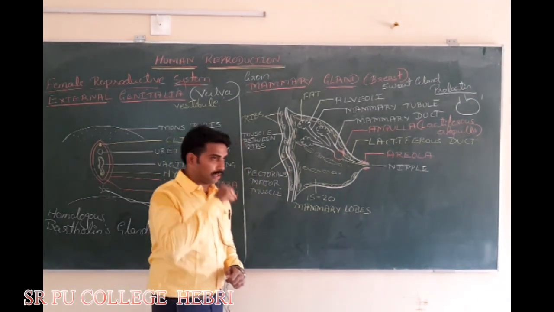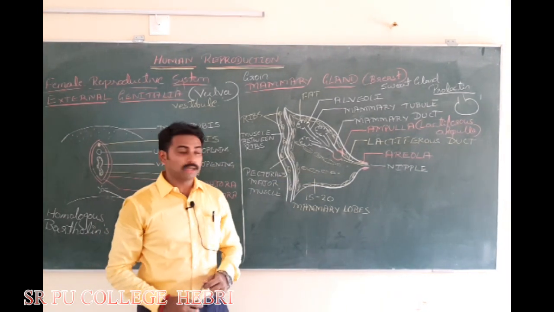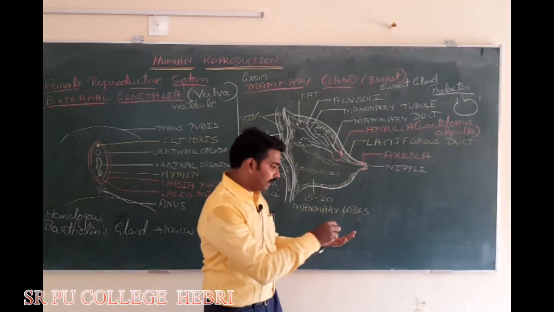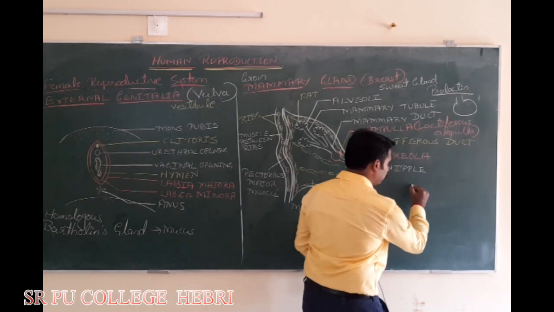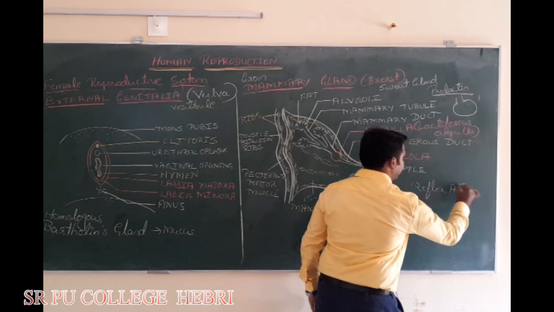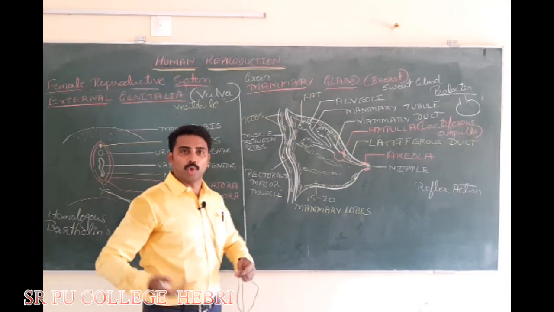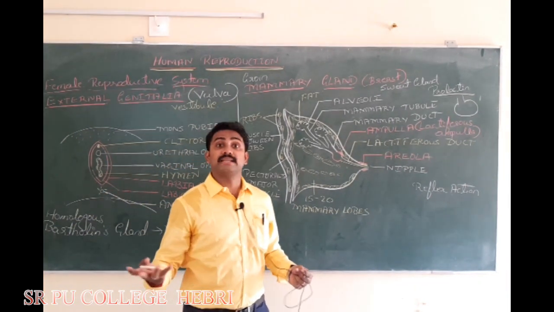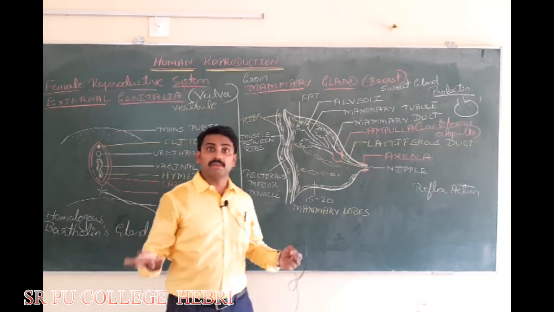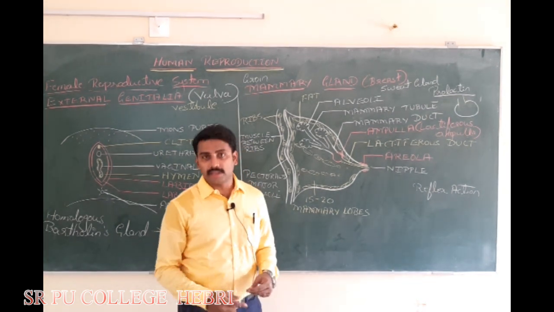Now the last thing, you have to complete this diagram. When the young one sucks on the mother's nipple, because of the sucking over the nipple, a reflex action will be generated. Do you know what a reflex action is? When I switch on a torch directly on your eye, what happens? You will close your eye. Do you think about it? No, it is an involuntary response. When your mom cuts the onion, you will not even think. Automatically the tear glands start producing tears. It is an involuntary response.